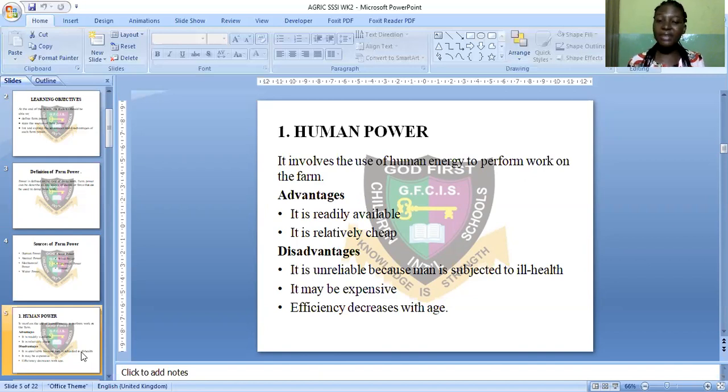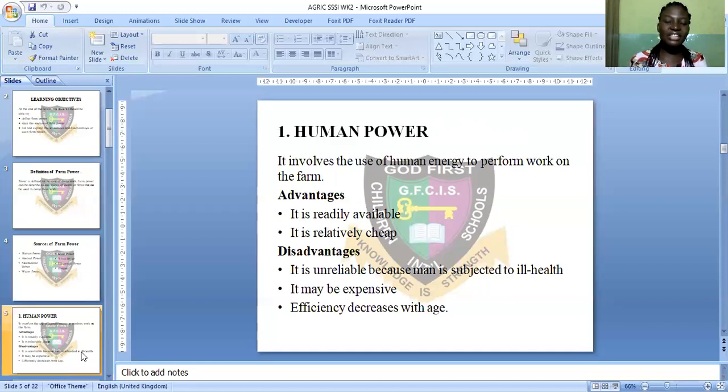Also, it may be expensive. Some laborers probably will say, madam, it is 5,000 we'll be collecting for the work we want to do for your farm. And I might see it as being expensive. So human power sometimes can be expensive. And also efficiency decreases with age.